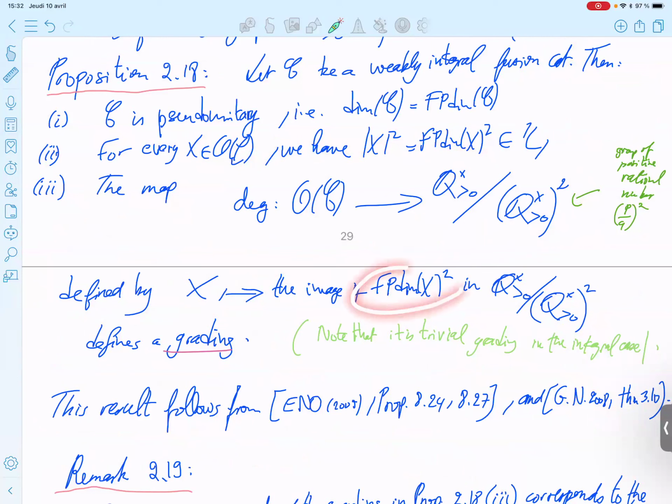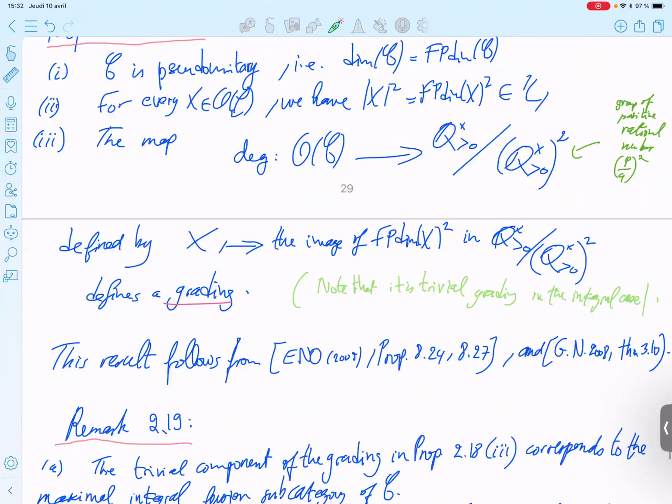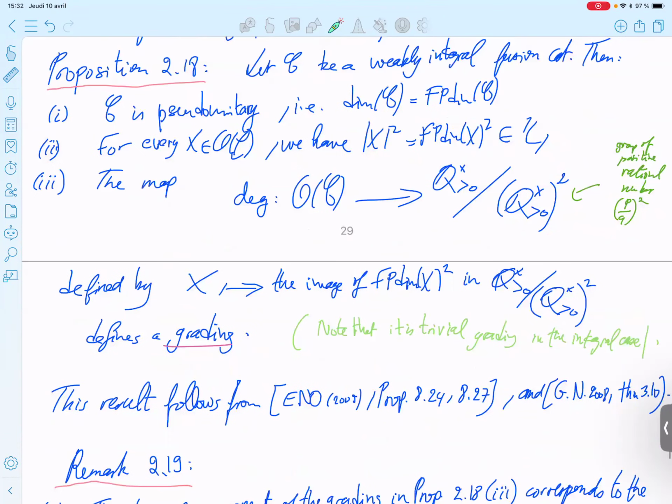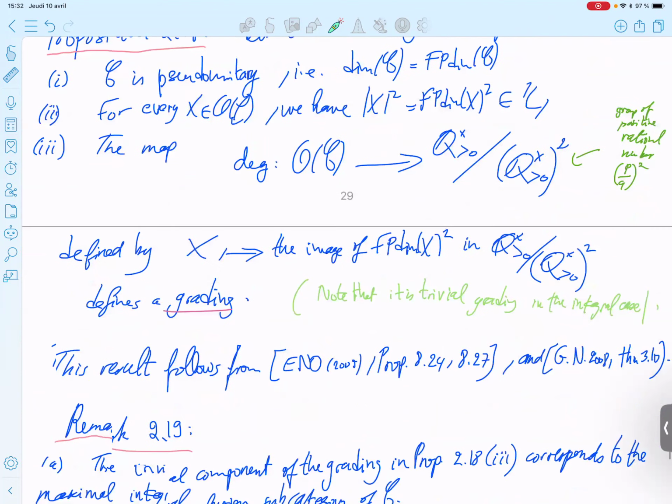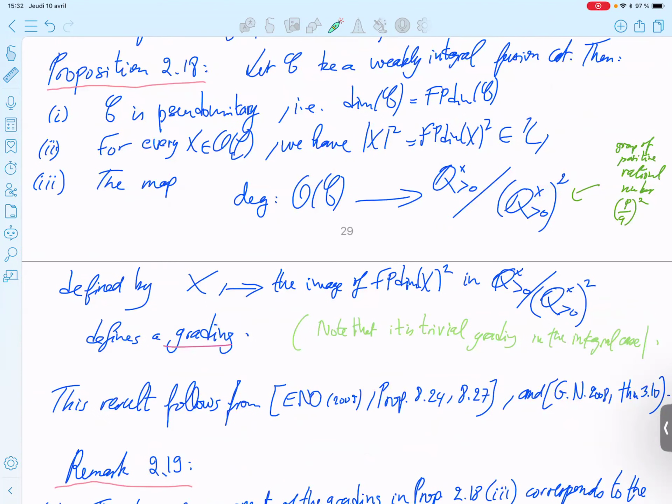The image of that, in fact, in this quotient. Remember, this grading is non-trivial. So yeah, non-trivial in the integral case. Okay. Use that and that. So I guess if you want to get something faithful, you don't consider the full group here, but just the image.